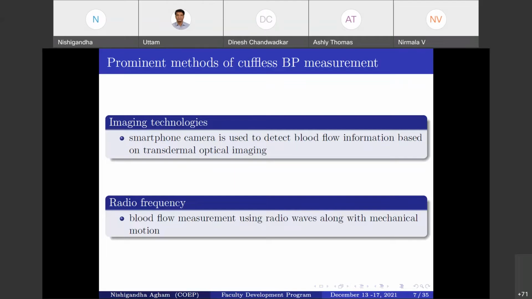And the next method is radio frequency. Touch-free devices use radio waves to measure the mechanical motion and electromagnetic signal from the body organs and the blood flow. But in this case, these methods are available with minimum published research before going towards the public for external use, and they are very sensitive to motion and very difficult to integrate into wearable devices. So that is the limitation of these available methods which I have enlisted over here.